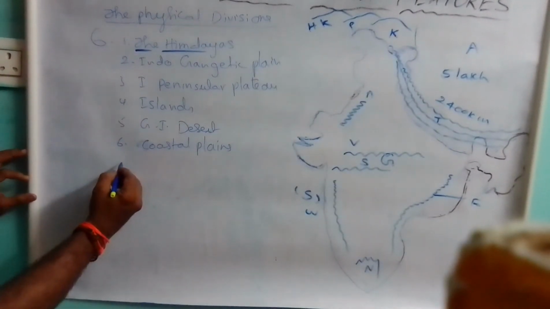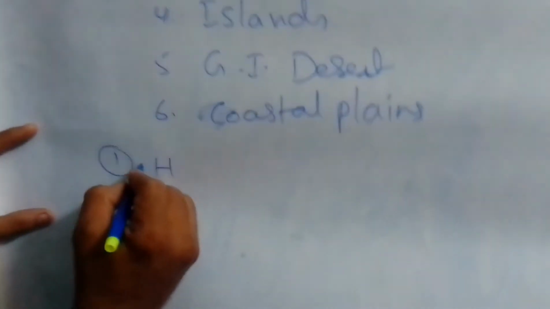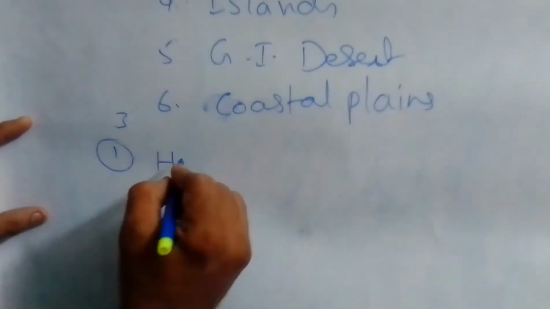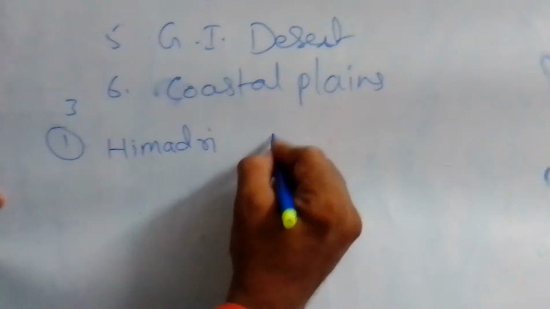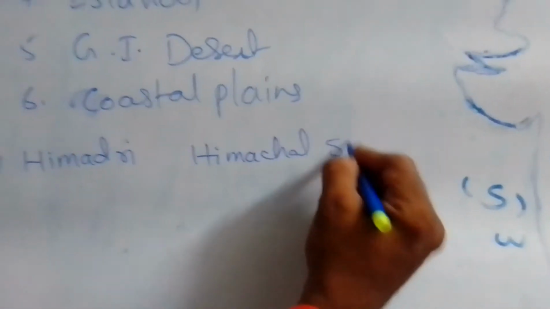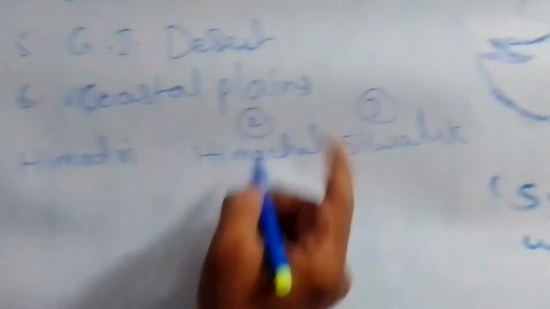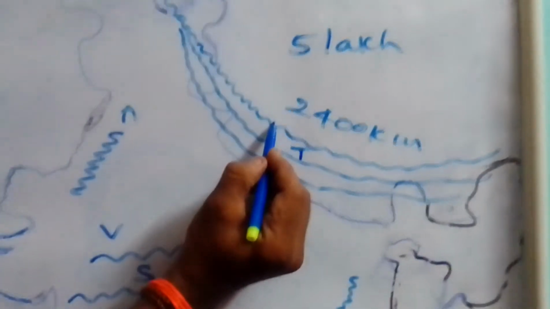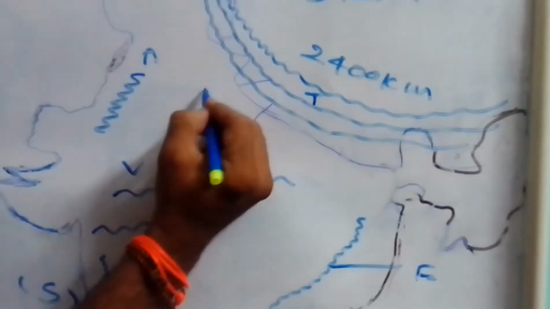Seeing on the board, the Himalayas comprise 3 parallel ranges: one is Himadri, the second one is Himachal, whereas the third one is Shivalik. You are seeing on the board the top one Himadri, the second Himachal, and the third Shivalik.